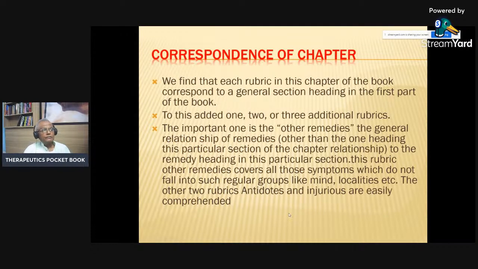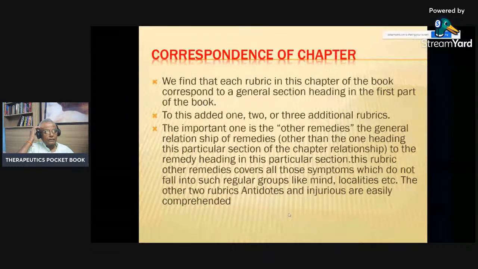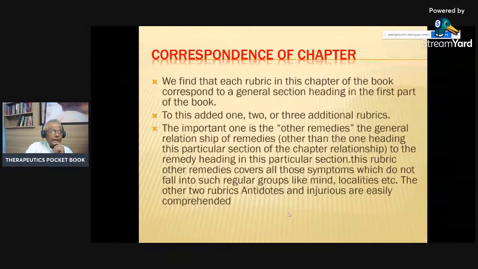Now, the correspondence of the chapter. We find that each rubric in this chapter of the book corresponds to the general section headings of the first part of the book, with one, two, or three additional rubrics added. The important one is the other remedy, the general relationship of remedies other than the one heading this particular section of the chapter.